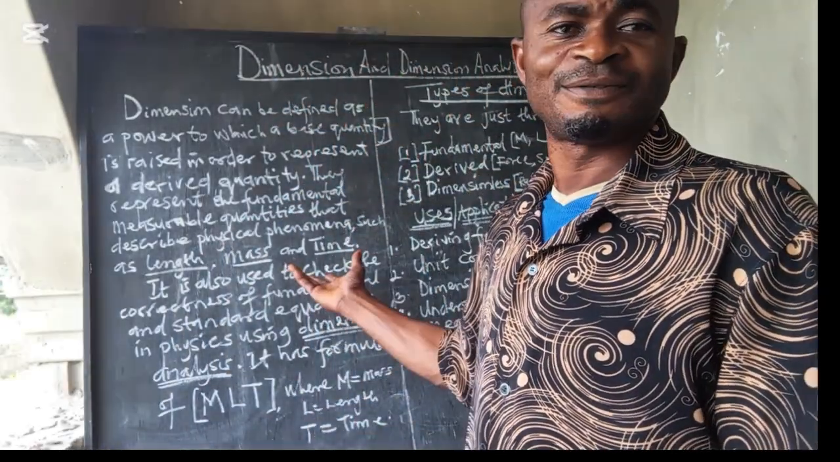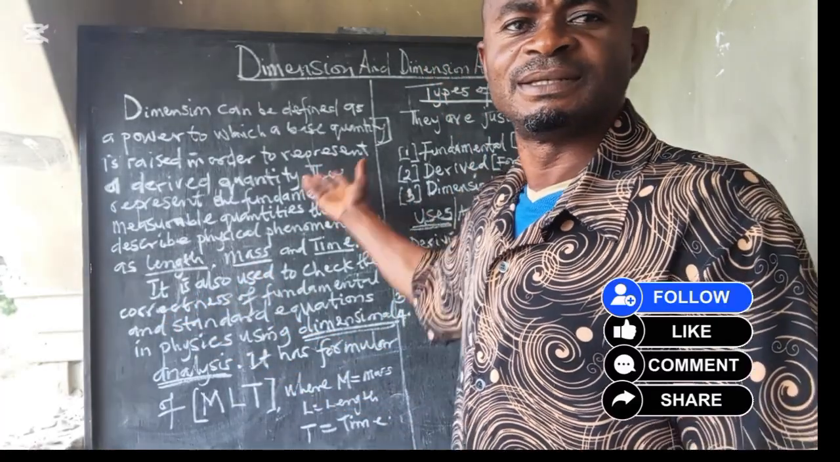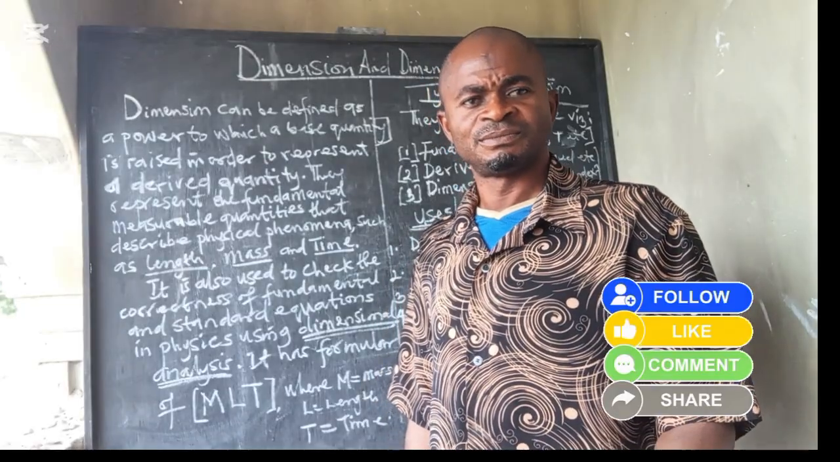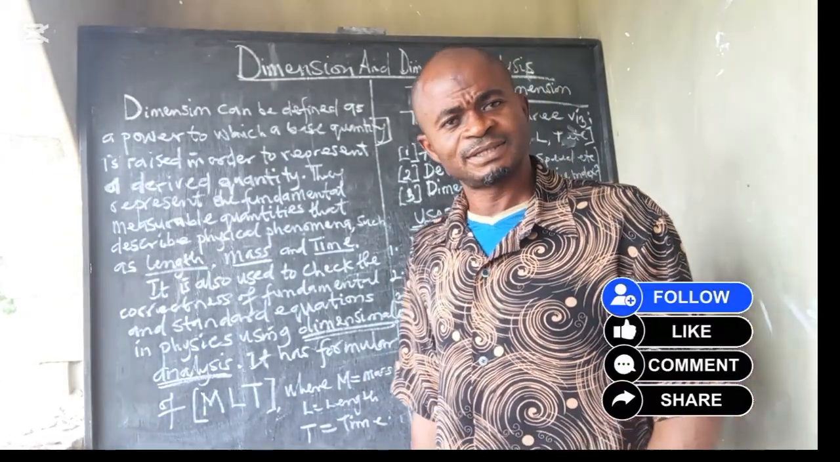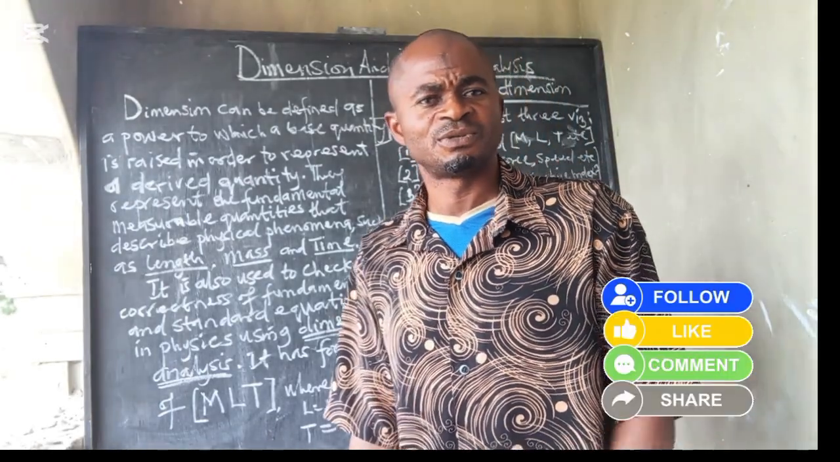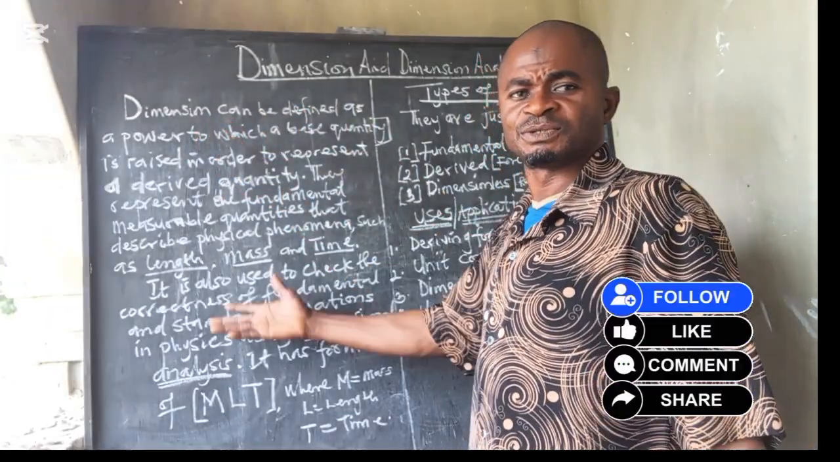Today, I still have something for you on physics. What is that? This is dimension and analysis. What is dimension? What is dimension all about? Does the dimension have a formula? Does it have a type? Then what do you call dimension analysis? Let's go step by step. Dimension, go with me. This is what I have for you.